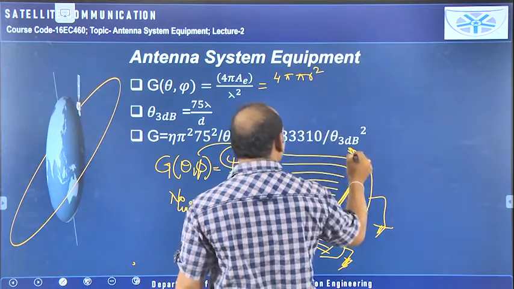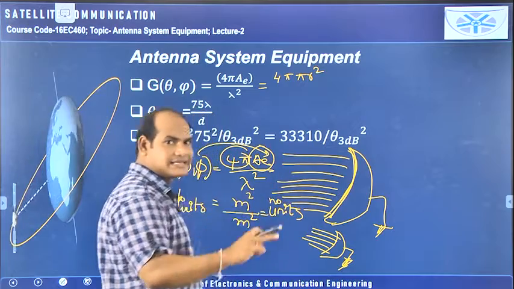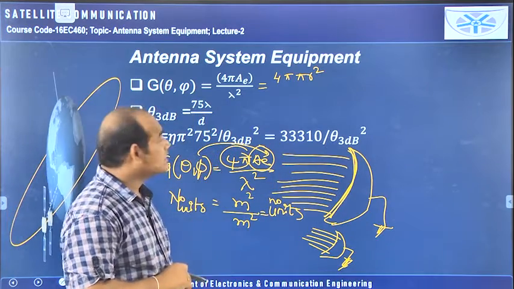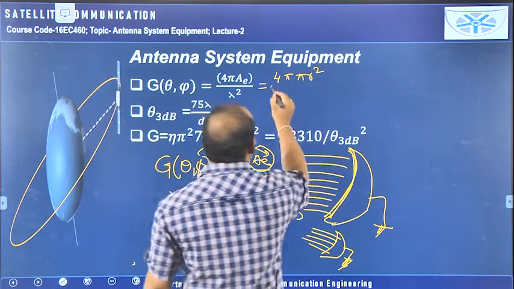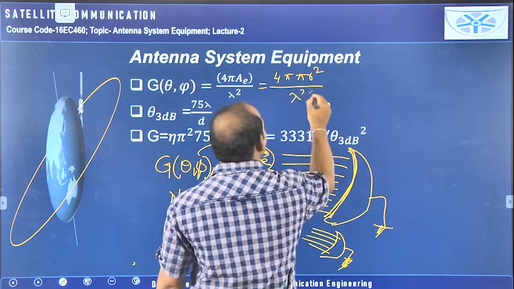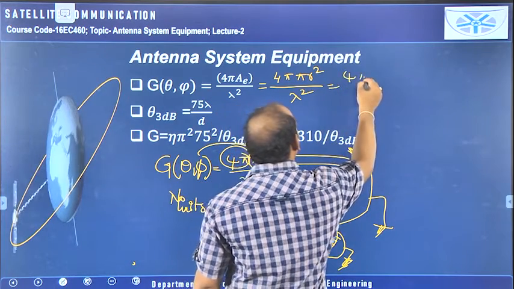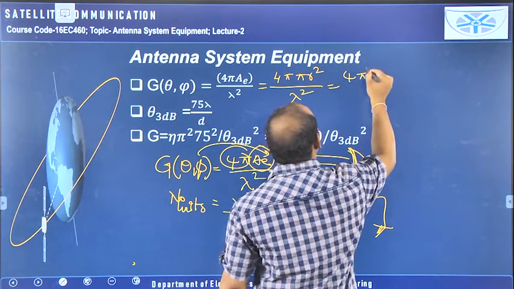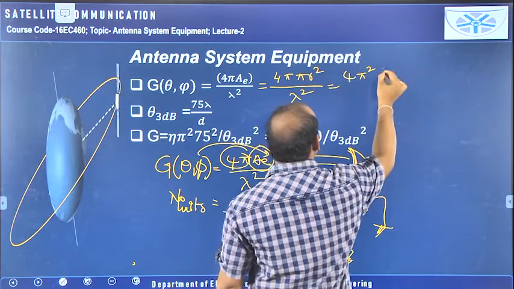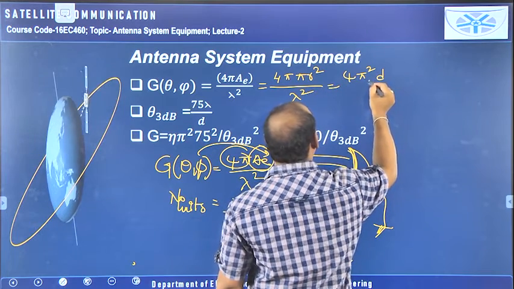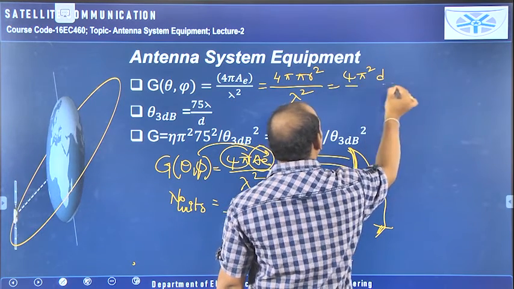The outer boundary of this parabola looks like a circle, so the area of that circle is pi r square by lambda square. It is equal to 4 pi into pi. Next, r can be written as diameter by 2, radius means diameter by 2.